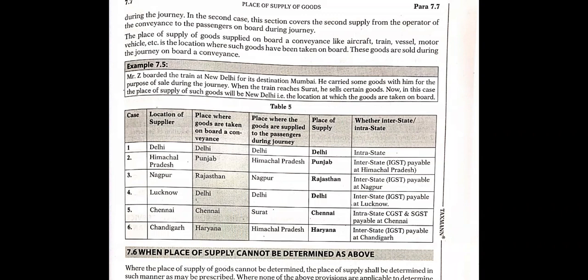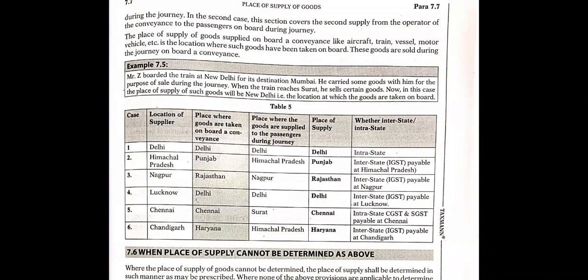Location of supplier is Nagpur. Place where goods are taken on board is Rajasthan. So Nagpur is in a different state and Rajasthan is itself a different state. So it is interstate, payable at Nagpur. So at the location of the supplier, we need to pay interstate tax. Location of the supplier is Lucknow. Place where goods are taken on board is Delhi. So here also there is an interstate supply payable at Lucknow, right? Because Lucknow and Delhi are in different states and union territories.